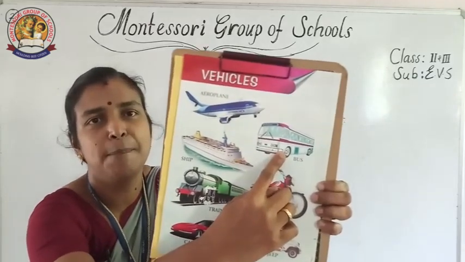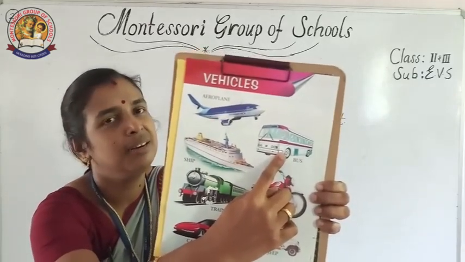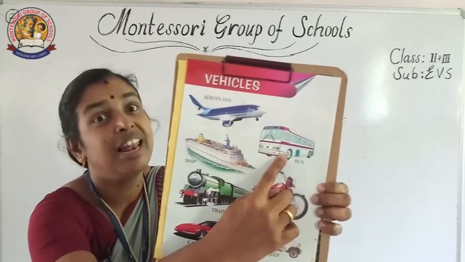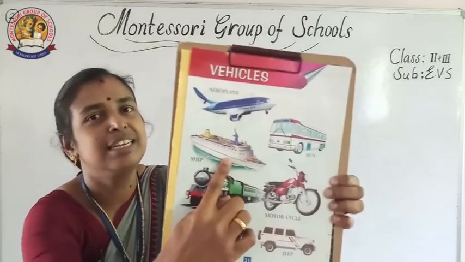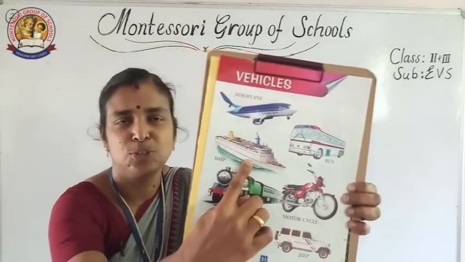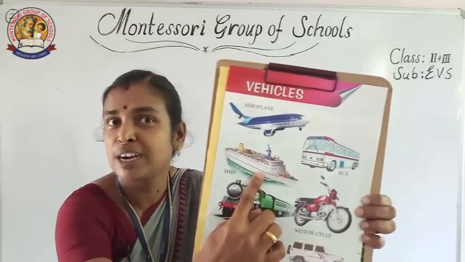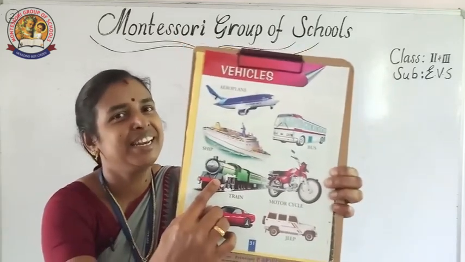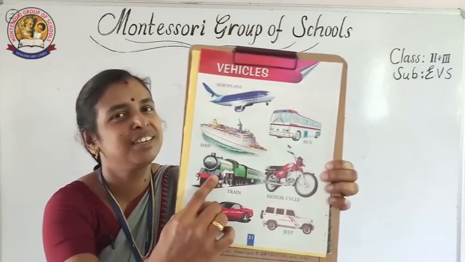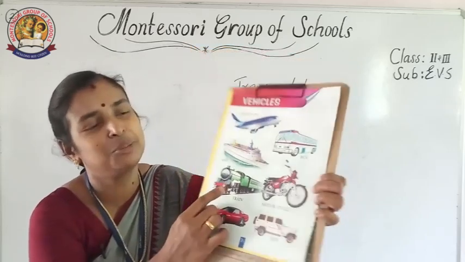It is a bus. Means of transport is land transport. What is this? It is a ship. So the means of transport is water. What about this? Train. Means of transport is land transport.